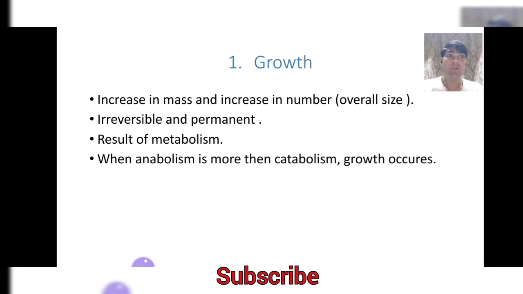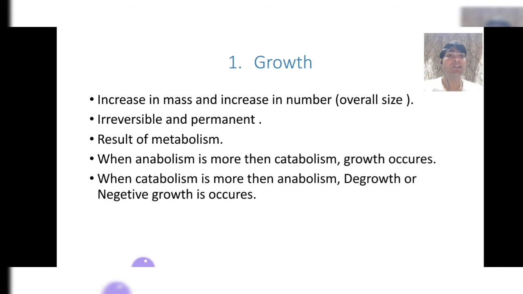The important thing I want to tell you is that when the rate of anabolism is more than the rate of catabolism, growth occurs. Remember the point: when the rate of anabolism is more than the rate of catabolism, growth occurs. But when the rate of catabolism is more than the rate of anabolism, degrowth or negative growth occurs.